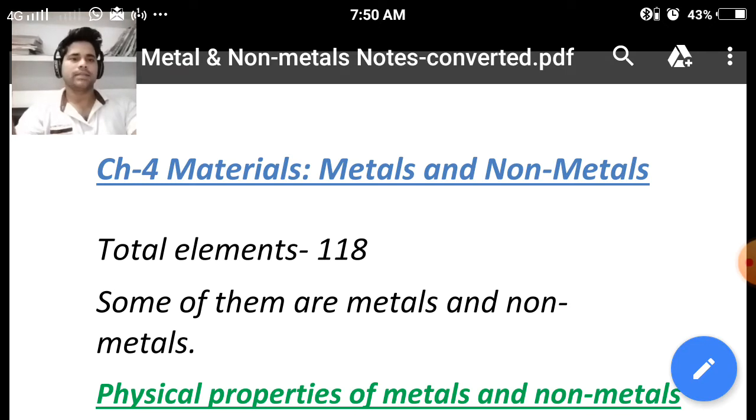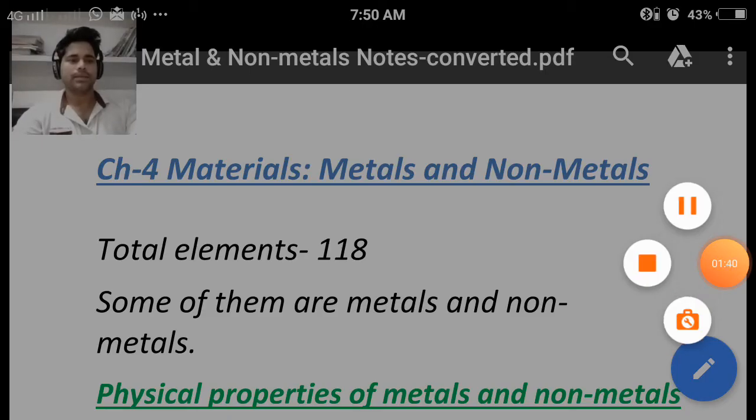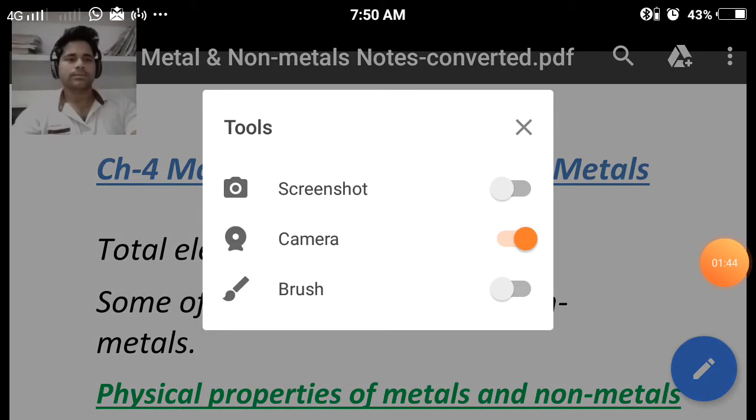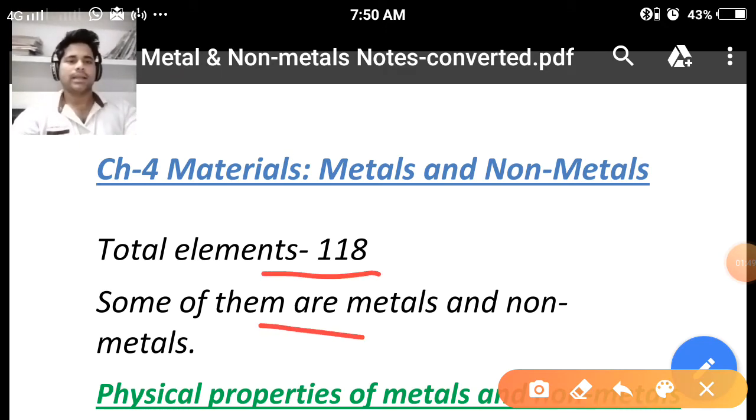Before starting metals and non-metals, we should focus on some basic concepts. In chemistry, there are 118 elements. A total of 118 elements have been discovered in chemistry, and their names have been given, and they can be classified into four groups: S block, P block, D block, and F block.